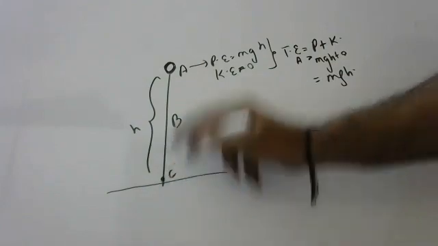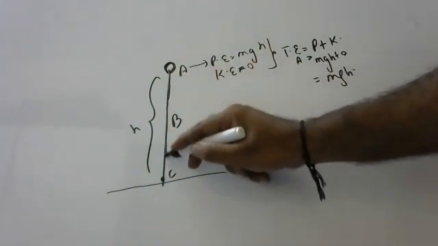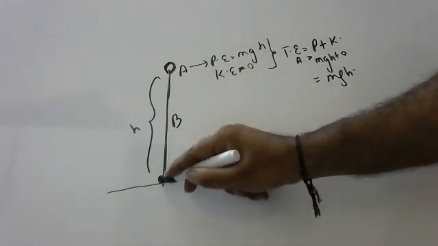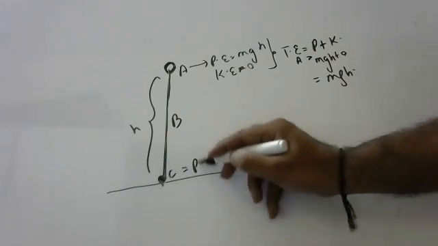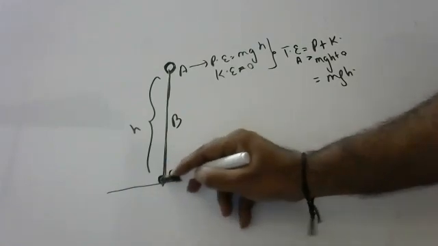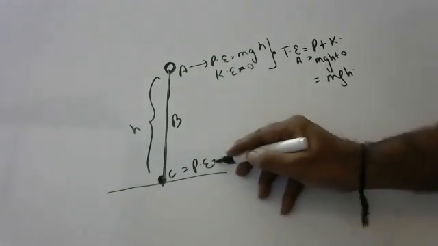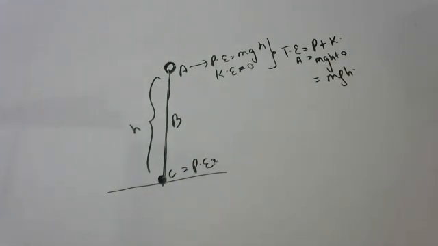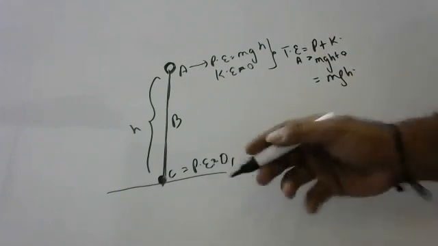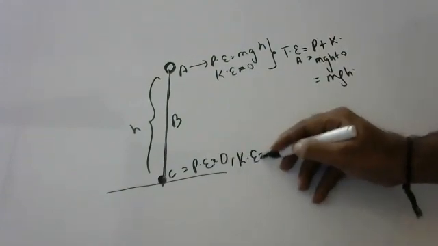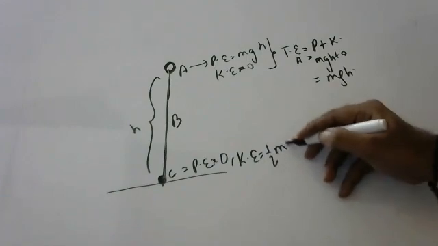Now at position C, children, it will come and fall down here. What is the potential energy here? Anyone? At least at position C, what is the potential energy? Potential energy is zero, children, and kinetic energy is half mv square.